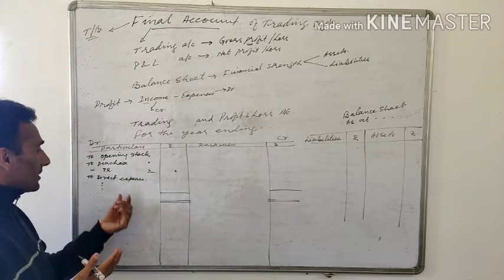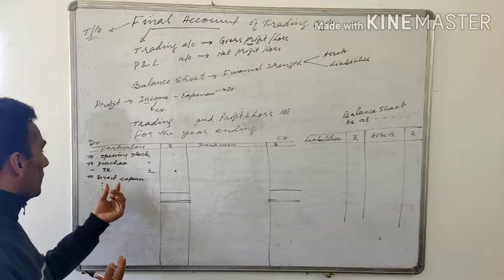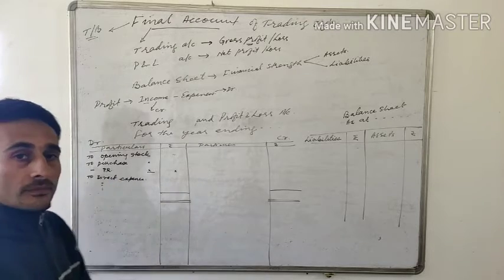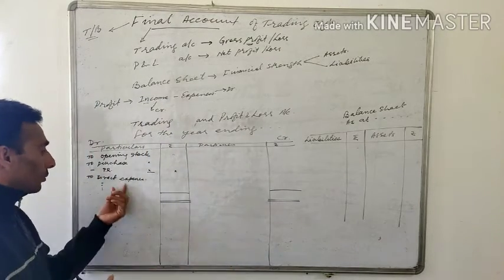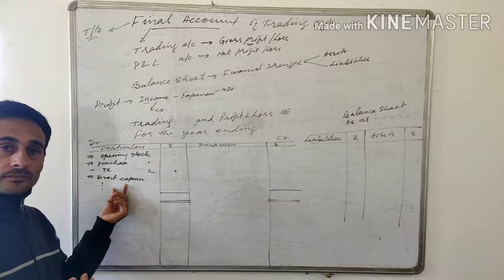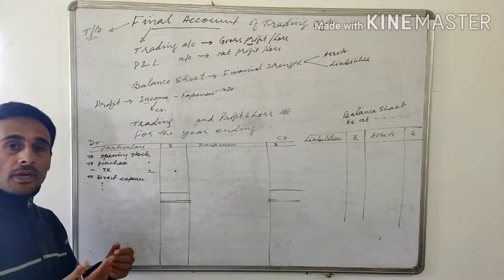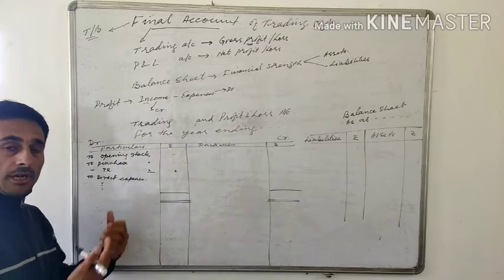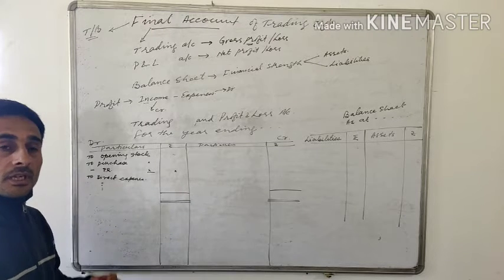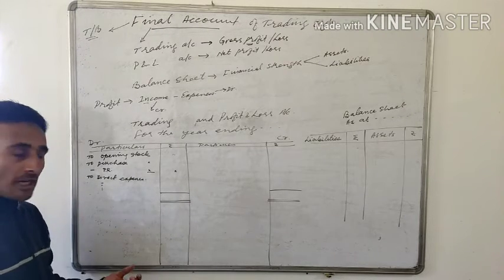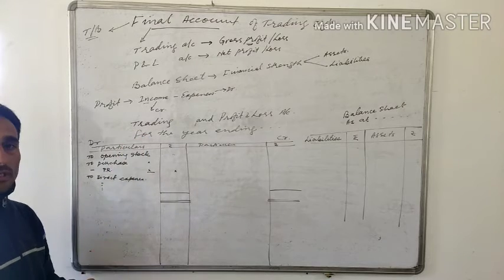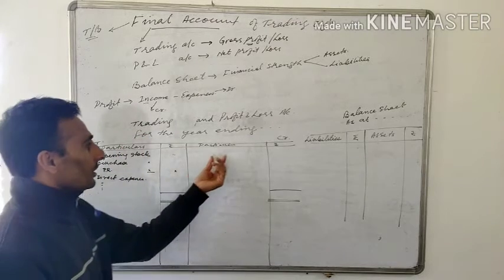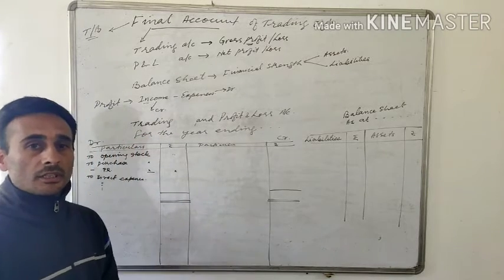Then expenses in converting the goods into finished goods, like wages paid to the laborers, electricity required to run the machine, power required to run the machine, right? Fuel, other factory expenses, all will be taken here in the trading account. I think it's clear.